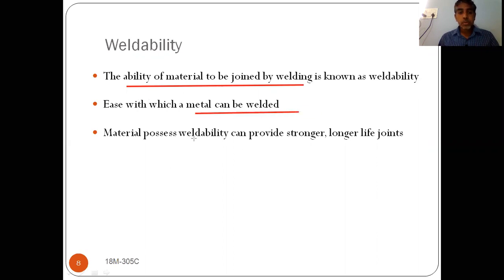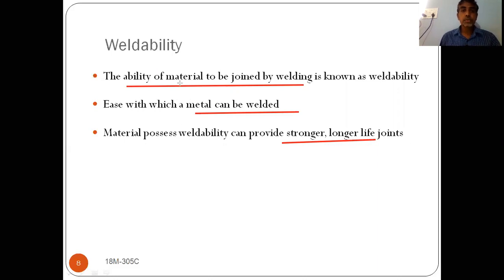A material with weldability can produce stronger and lifelong joints. If it has good weldable property, they can be joined stronger, so you will have a good joint. If it does not have weldability property, you will not get a good joint. So that's why for welding operations, the material should have good weldable property.